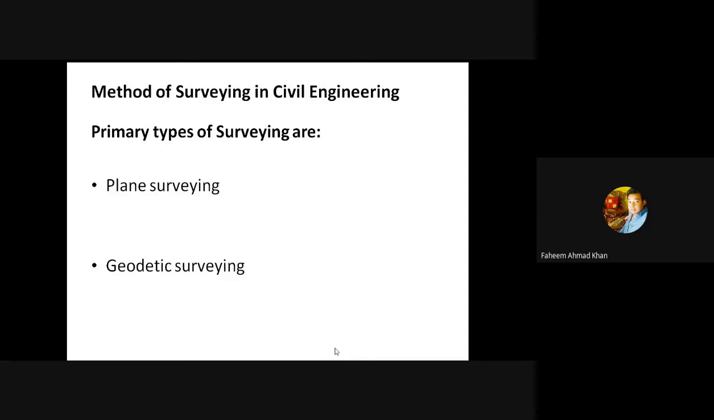Okay, now coming on to the methods of surveying in civil engineering. Basically, there are two primary types of survey. First is the plane surveying, and the second is the geodetic survey. This differentiation has been done on the basis of curvature. We all know that the earth is not a flat body, it is somewhat spherical.